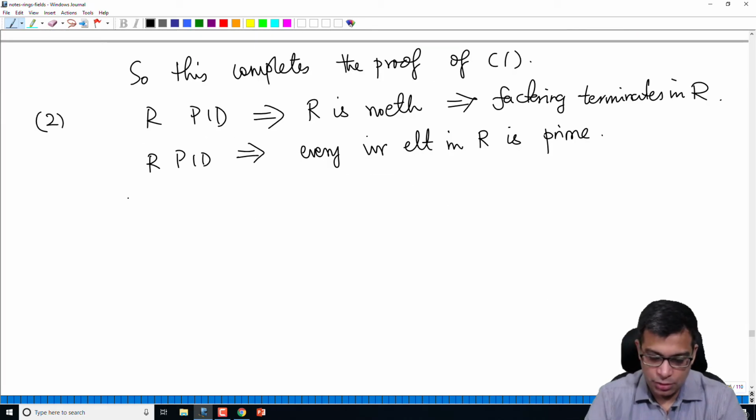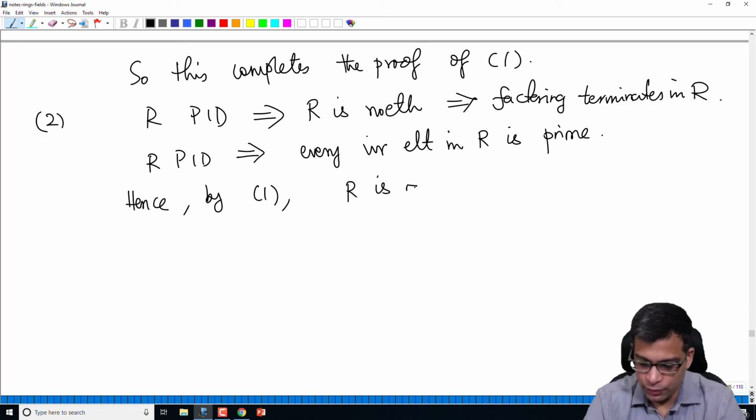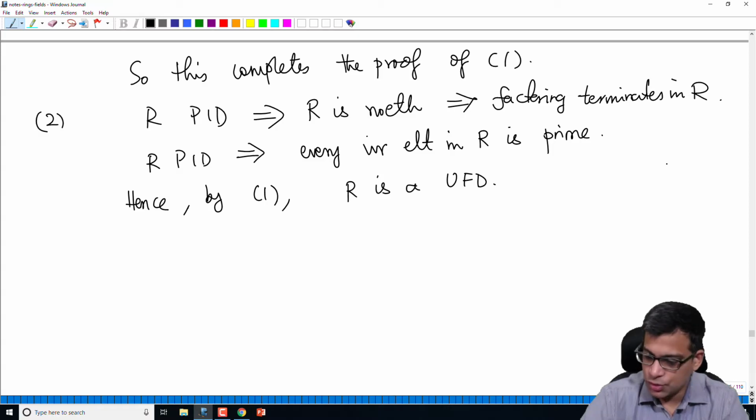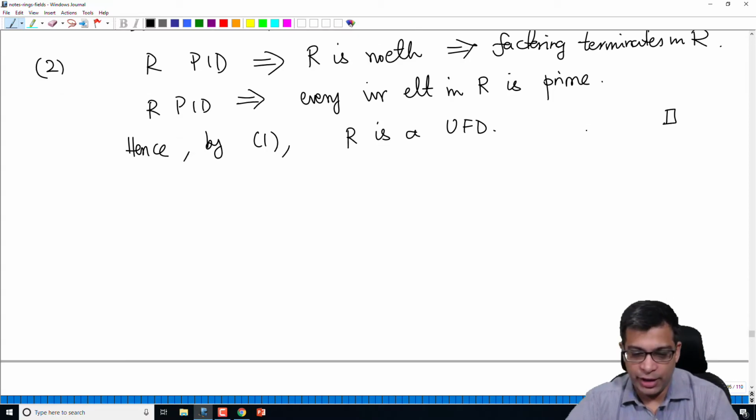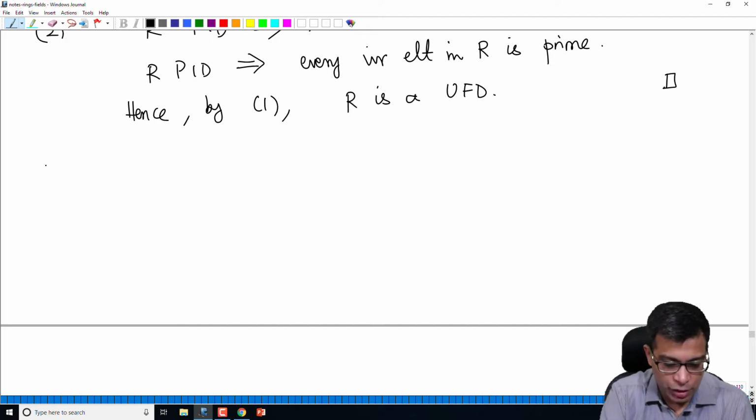Hence, by the first part of the proposition, R is a UFD. Nice. So the second part is also now complete. So we have shown that any PID is a UFD. So immediately that tells us that the following are